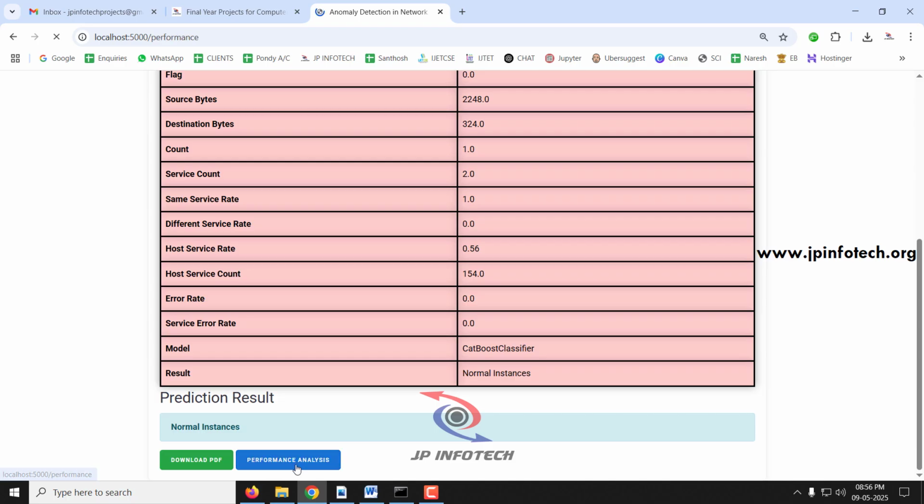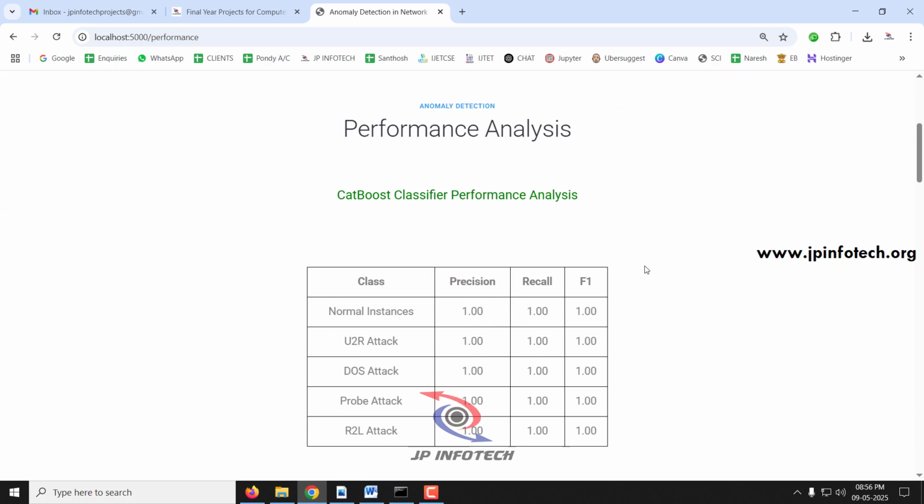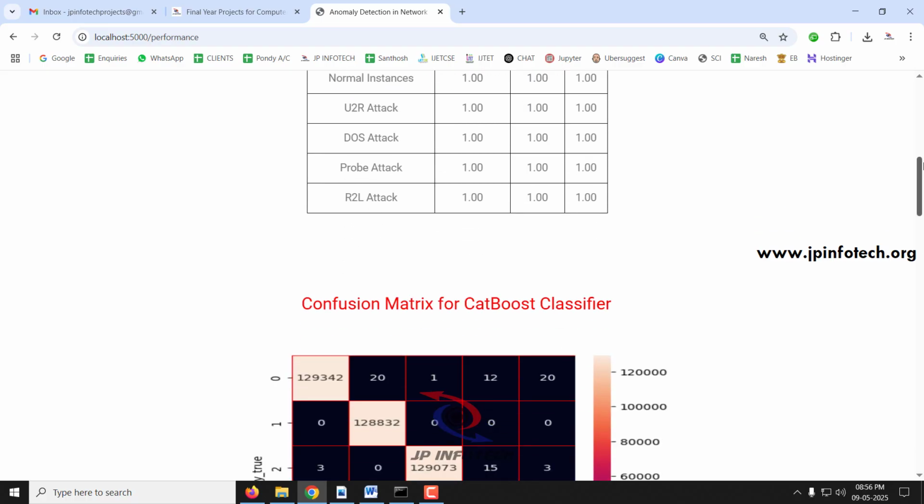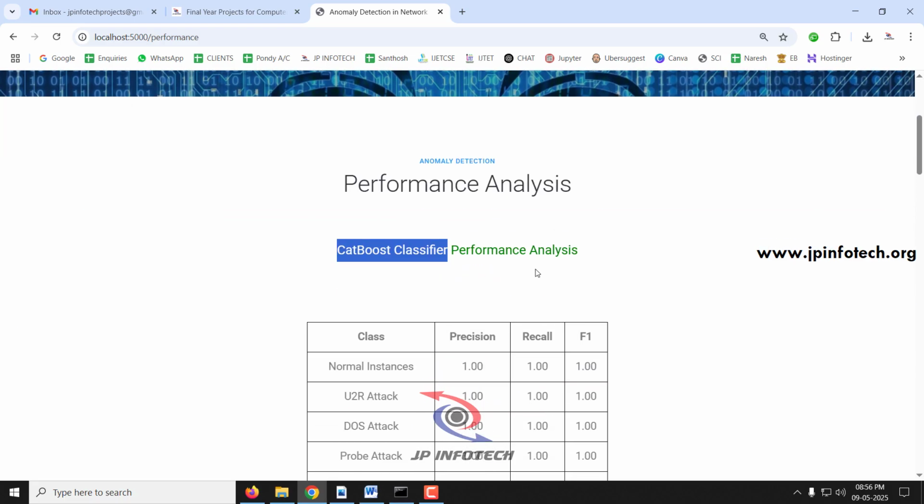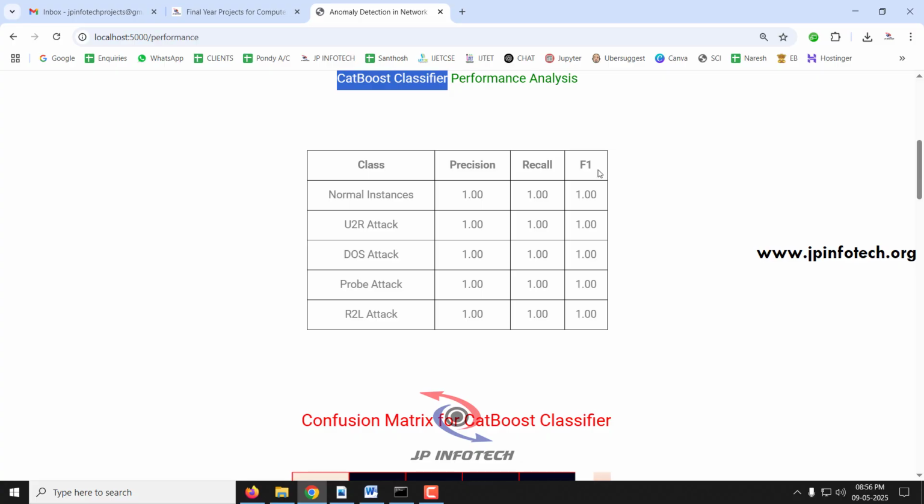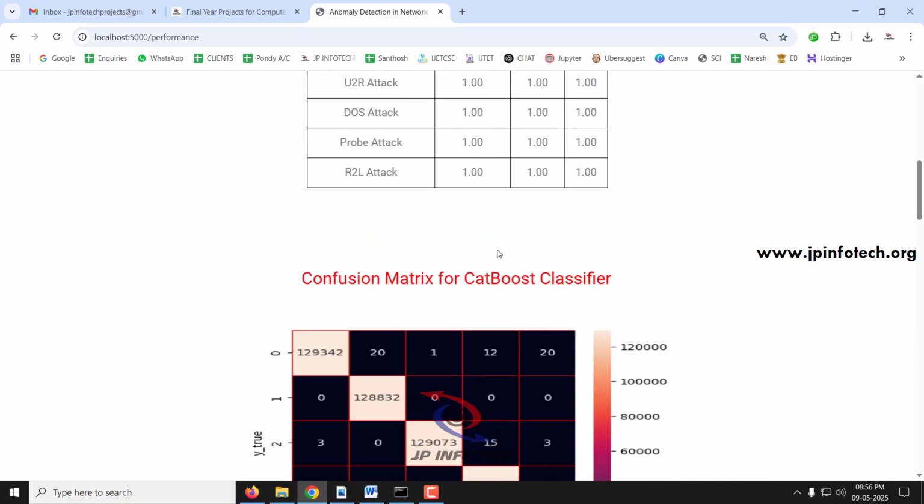You just select the performance analysis. In the performance analysis we'll be showing the performance parameters like precision, recall and F1 for the 3 classifiers, and then we'll show the confusion matrix of it. First let me go with the CatBoost classifier. The CatBoost classifier has the precision, recall and F1 values for the 5 classes, that is normal, U2R, DOS, probe and R2L, and then comes the confusion matrix which contains the true and predicted labels for the CatBoost classifier.